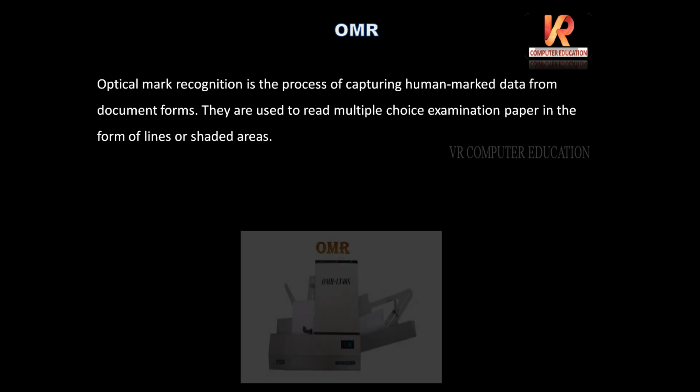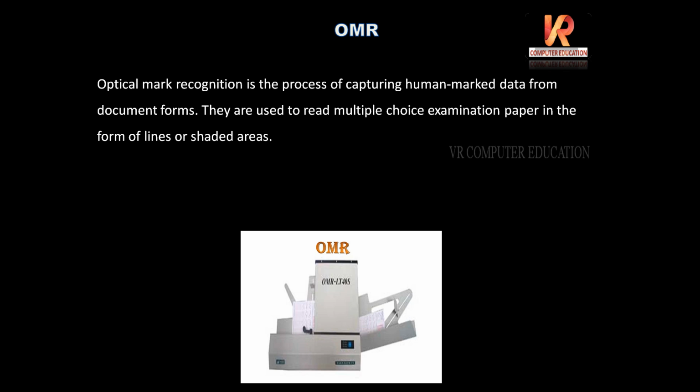Next, OMR, that is optical mark recognition. It is a process of capturing human marked data from document forms. They are used to read multiple choice examination papers in the form of lines or shaded areas. So OMR sheets. We write some competitive exams, we will be given an OMR sheet, we will bubble on that.